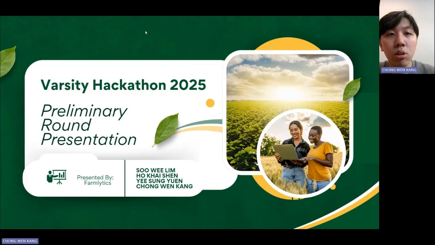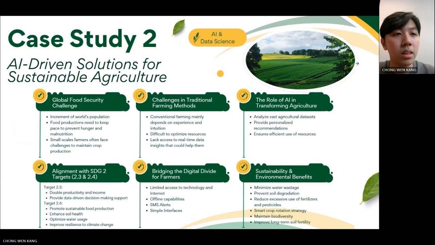In this video, we are going to present our preliminary round idea and prototype. The domain we selected is AI and data science, and our focus will be on case study 2, AI-driven solutions for sustainable agriculture. The 6 factors below are the reasons why we selected this case study.